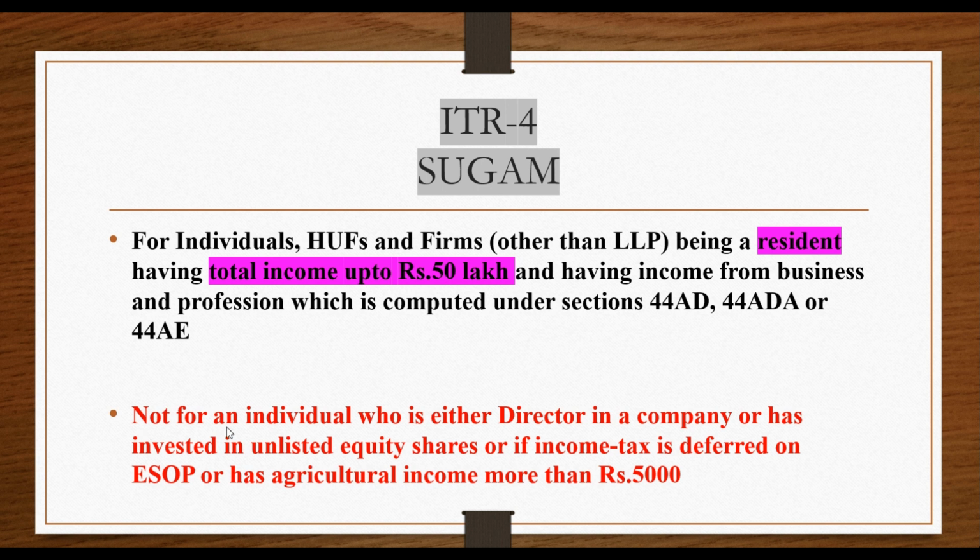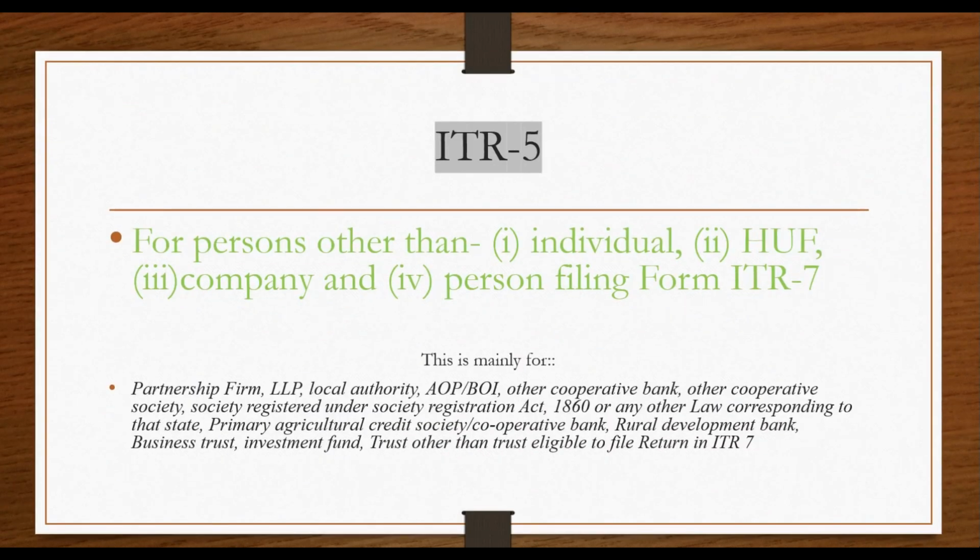ITR 4 is not for an individual who is either a director in a company or has invested in unlisted equity shares, or if income tax is deferred on ESOP, or has agricultural income of more than 5,000. Let us come to ITR 4.